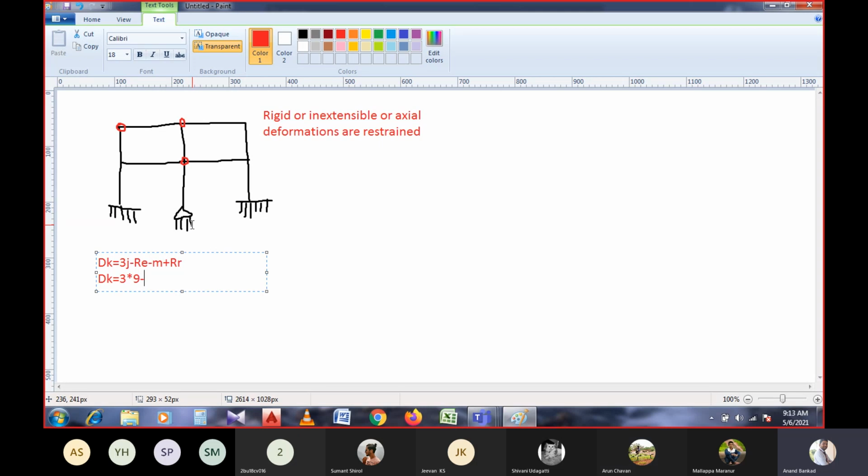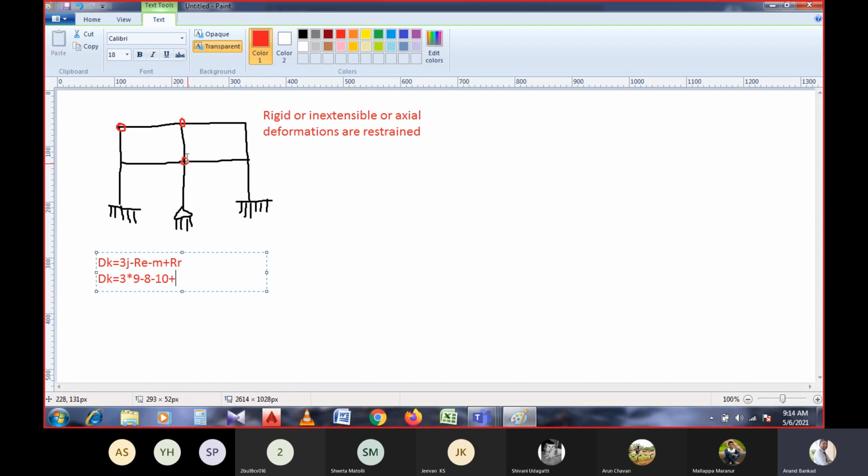And here there are 2 external reactions. 3 and 3 is 6, plus 2, that means 8 external reactions. Now, members: how many members are there? 1, 2, 3, 4, 5, 6, 7, 8, 9, 10. So there are 10 members, plus. Can you tell me how many release reactions are here?